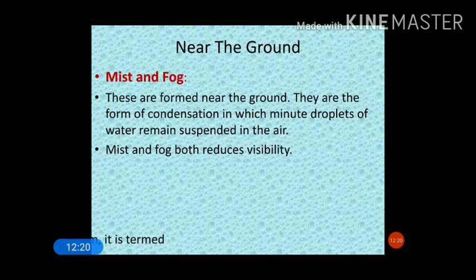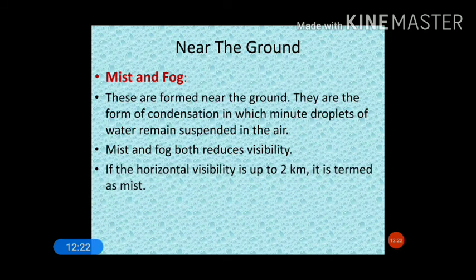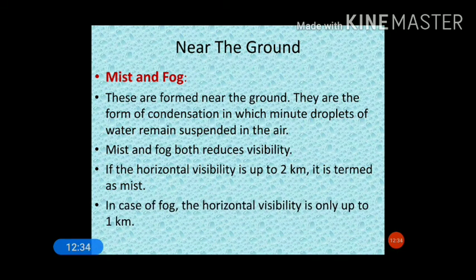Now there is a difference between fog and mist. If the horizontal visibility is up to 2 km, it is termed as mist. But in the case of fog, if the horizontal visibility is only up to 1 km, then we consider it as fog. Both are similar, but they are differentiated based on visibility. So fog is denser than mist. You can also differentiate in this way.